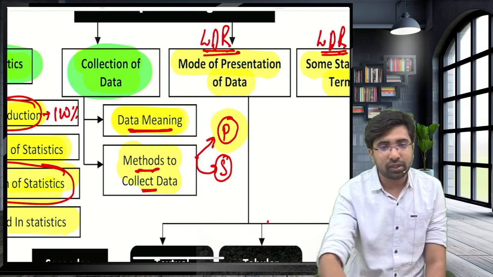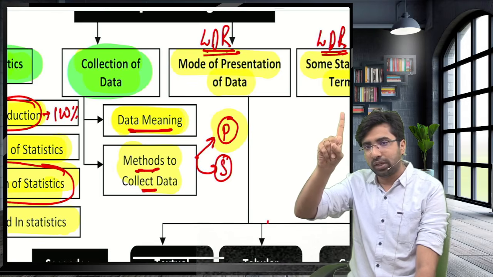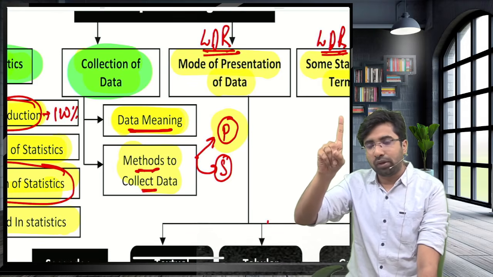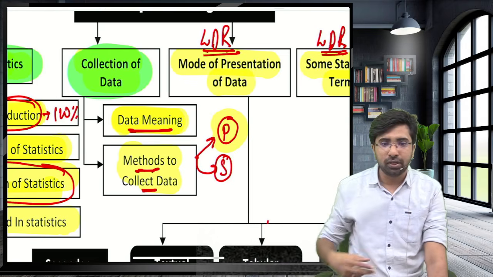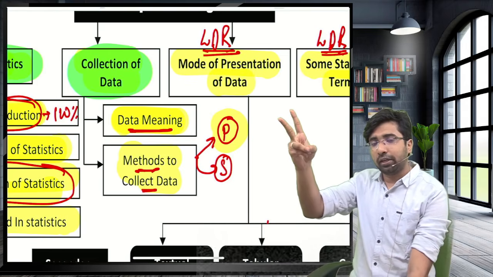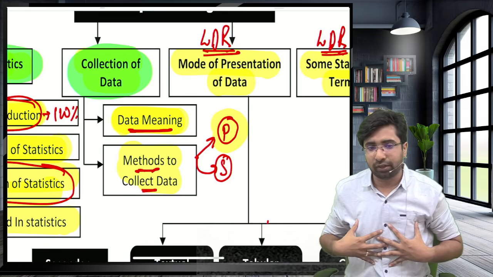Guys, again I am asking, how many methods of collecting the information? First method, primary. What is the primary information, guys? First information, just like this, first information. Secondary means second information. Information collected was again collected by someone, that is the secondary information.